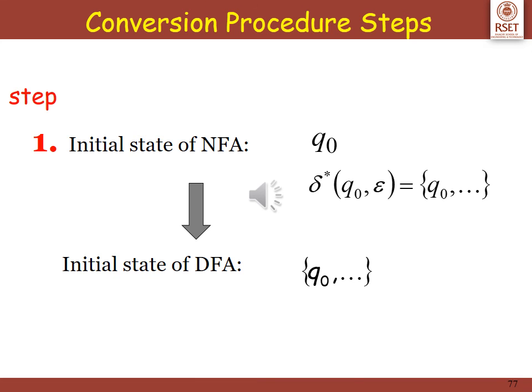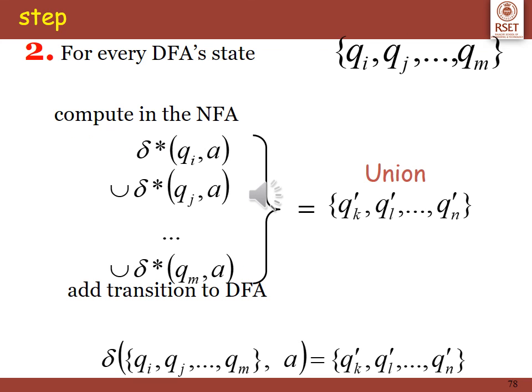So to summarize the conversion procedure formally, step 1 is where you take the initial state of the NFA as the initial state of the DFA itself. That is, Q0 remains the initial state. Step 2: for every DFA state, we compute in the NFA delta star Qi A, Qj A, Qm A, and you do a union and take that as the transition in the DFA. That is, delta of Qi, Qj up to Qm comma A is equal to the union of all these.